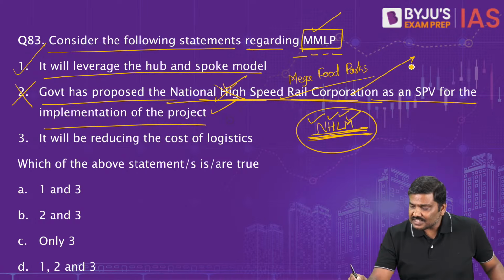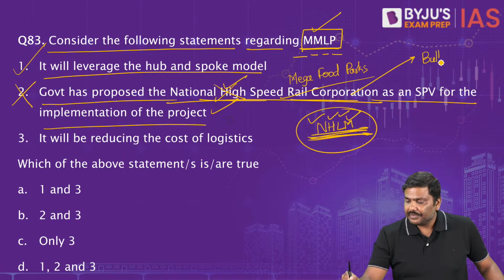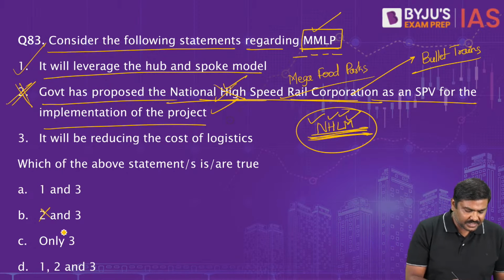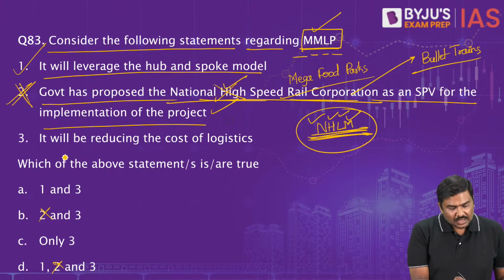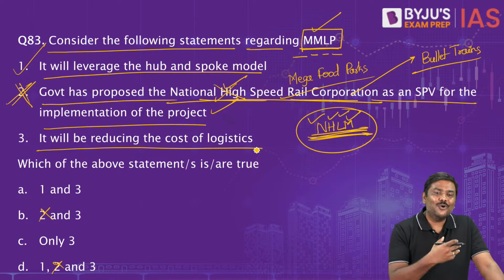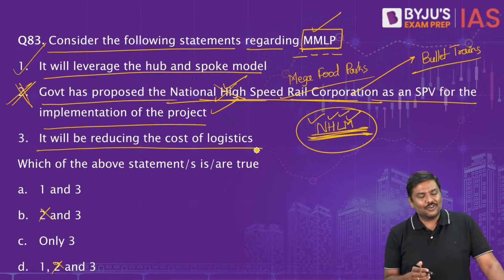This NHSRC is related to bullet train. It is connected to bullet train, not with MMLP, right? So second statement is wrong. Here itself we can use elimination method, right? And you can get the answer. Option A is the correct one. It will be reducing the cost of logistics. Of course, yes. The whole idea is reduce the cost of logistics.